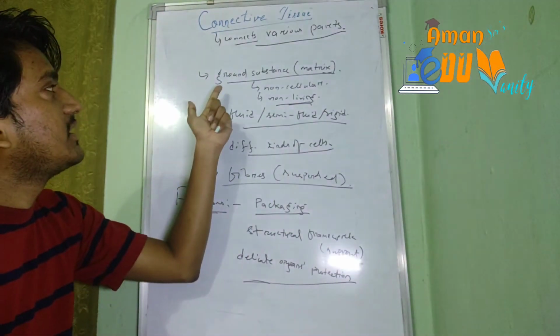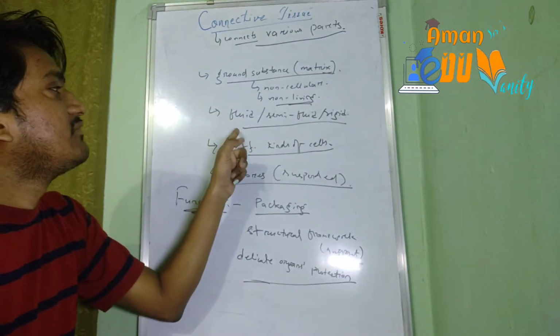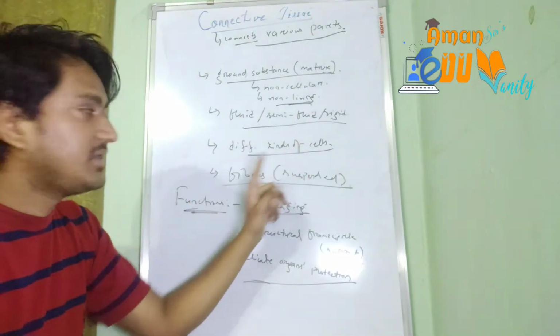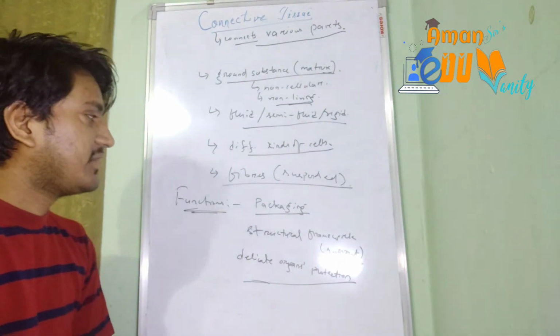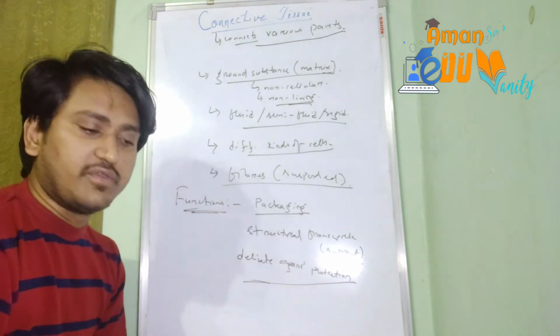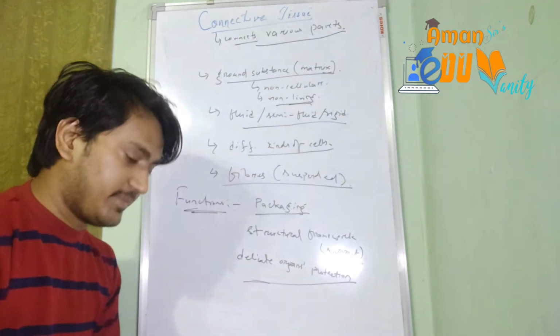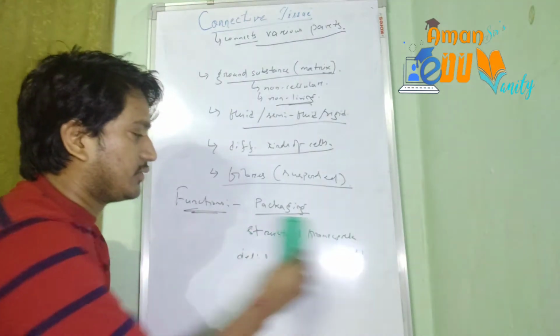I will tell you once again. The matrix, which is the ground substance, is a non-cellular part which will contain different kinds of cells in it, and there will be fibers suspended in the matrix. And the basic functions will be packaging, structural framework, and protection of the delicate organs. Okay. So now let us move to the types of the connective tissue.